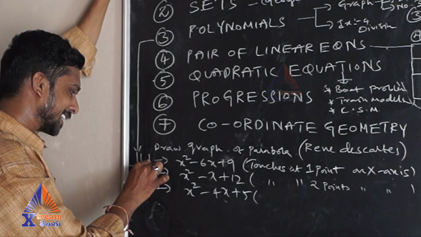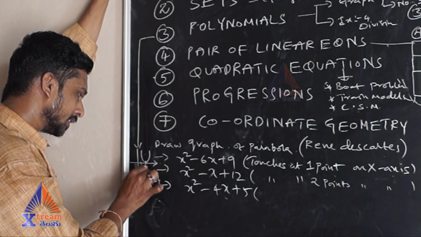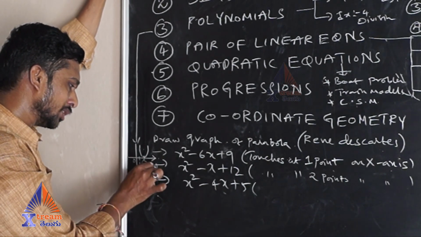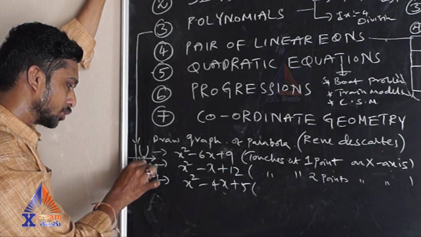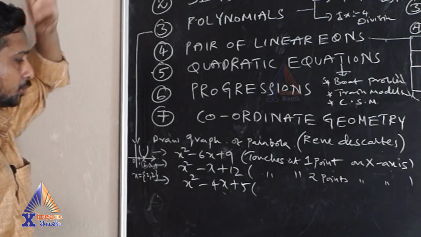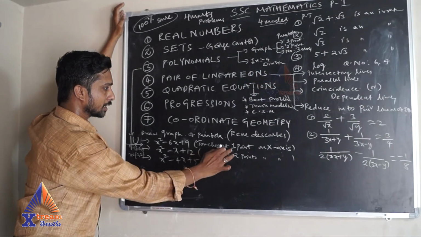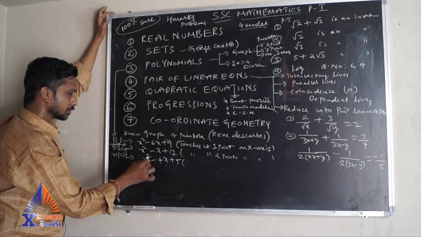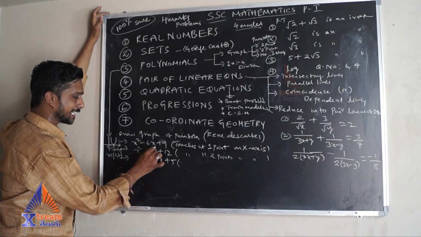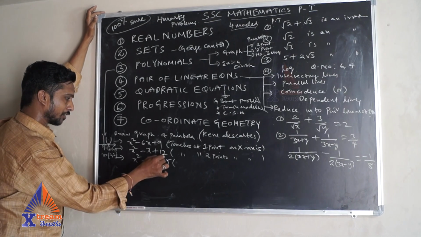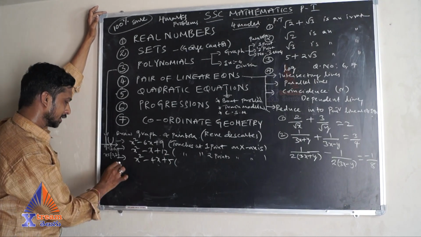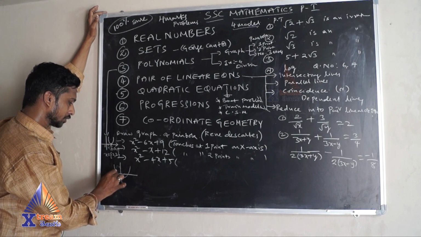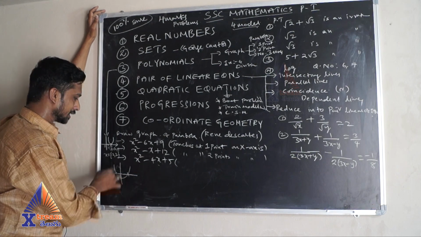So the solution set is 2, 2. Because this is the x-axis, at the x-axis the point is 2, 0. Any point which is on the x-axis, the y coordinate is 0, and the x coordinate is 2, so both results are 2, 2. It touches at 1 point, so the solution is 2 only. Next, at 2 points, the example is x square minus 7x plus 12. 12 factors are 3 and 4, since 4 threes are 12. You may get a graph like this, at 2 different points, just roughly I am giving.